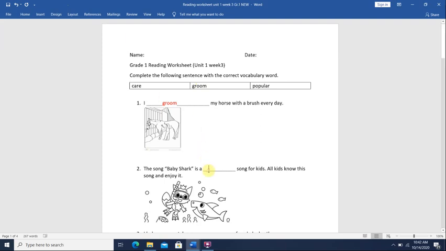All right, let's go to number 2. The song Baby Shark is a blank song for kids. All kids know this song and enjoy it. So when we play Baby Shark, every kid knows how to sing the song and do the actions, and they love it and enjoy it. So what word means that everyone knows it? Care or popular? I'm only going to say care or popular because we already used groom. So the correct answer would be popular.